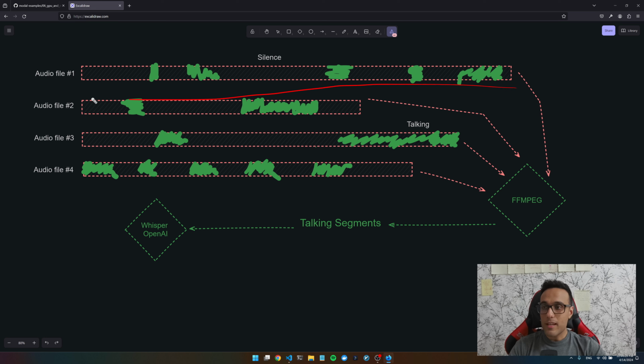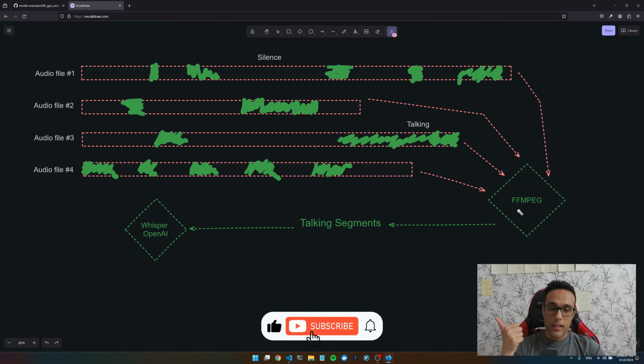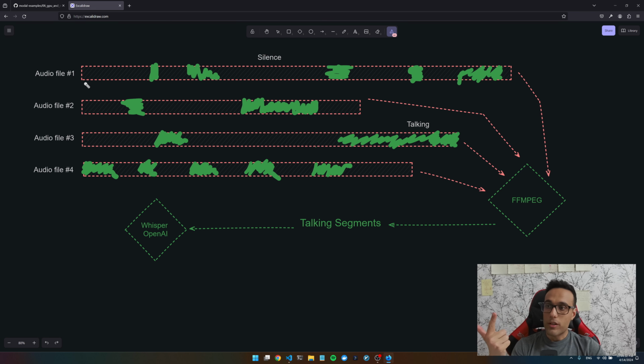We're gonna keep them separated, but at the same time, we wanna run each file separately in a new thread or a new process, okay? So we're gonna use ffmpeg to delete all the silence, and we're gonna run each file separately in a thread or process. So that's the whole thing we're gonna do in this video.